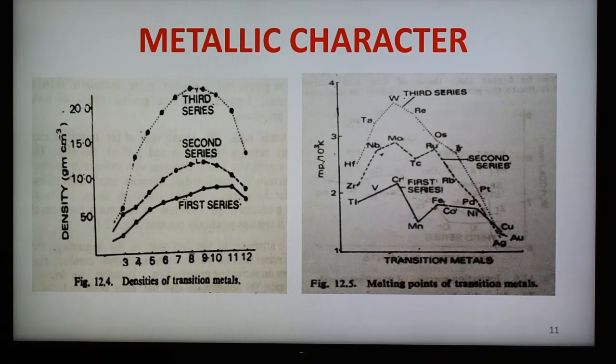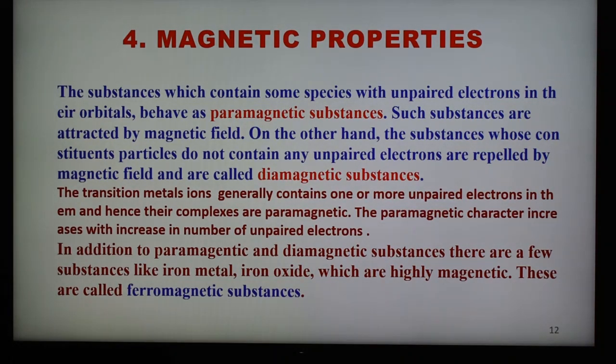And now the next property is the magnetic properties, which is very important. As we know, when any material or substance is placed in a magnetic field, it shows different behavior. It may behave like a paramagnetic substance or a diamagnetic substance, and some materials are ferromagnetic in nature. So in the case of magnetic properties, some substances show paramagnetic behavior and some are diamagnetic; it depends upon the number of electrons present in the orbitals.